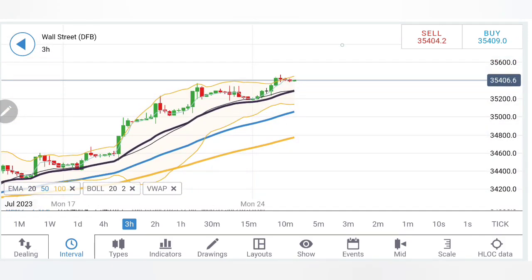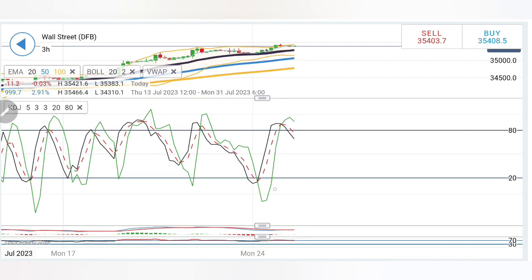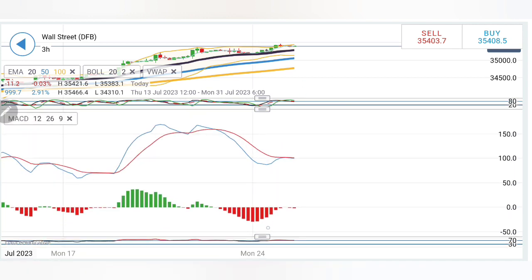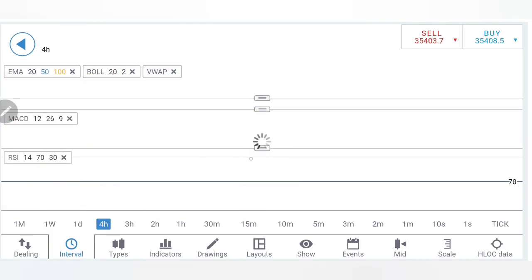And on the 3-hour charts, likewise, taking the support from the 20 period, we have seen it rising. It can again come back towards this zone. Stochastic overbought, looking downwards. The MACD is flat. The RSI is overbought.